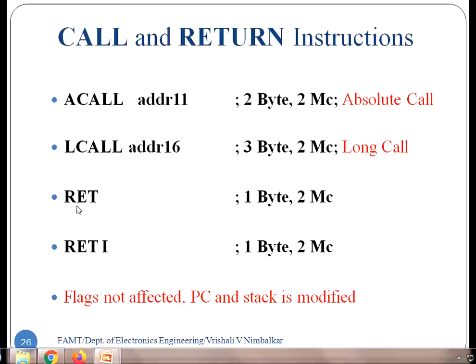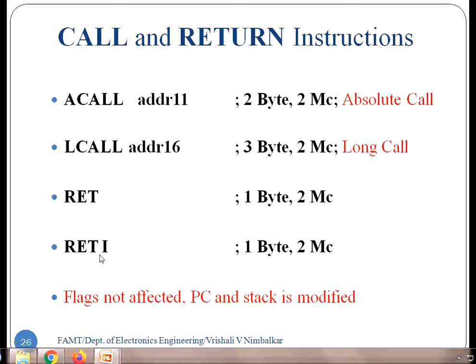And return, RET, is the end instruction of the subroutine. So the microcontroller will exit the subroutine when that return gets executed. It is a 1-byte, 2 machine cycle instruction again. So it is branching from the subroutine, and the microcontroller comes back to the main program. So that's again a branching instruction.